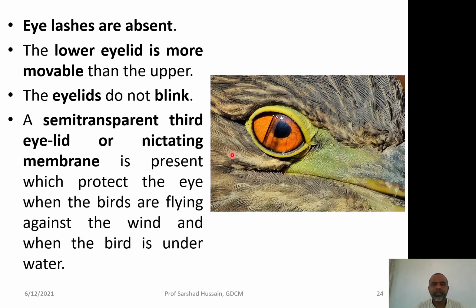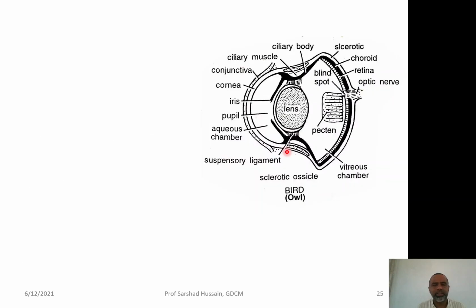The semi-transparent third eyelid, the nictitating membrane, is present in birds. So, when the bird is flying in the air, or when the bird is underwater, this nictitating membrane covers the eye from its outer surface, so that the eye may not get damaged due to direct and severe contact of the high current of the water as well as the air.